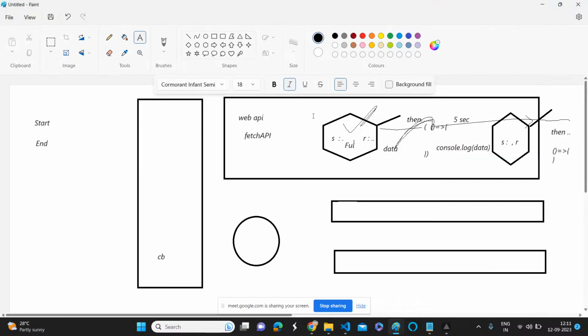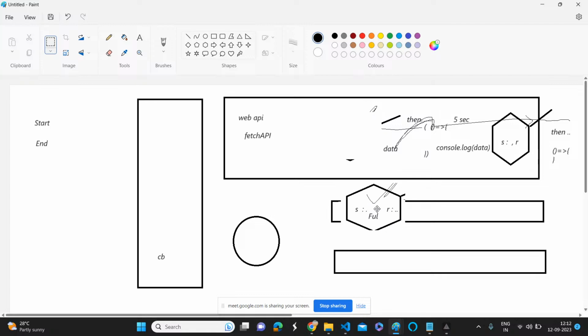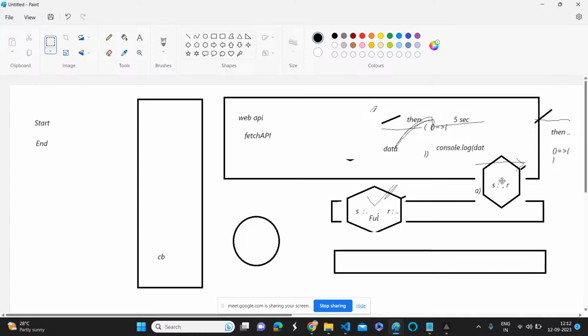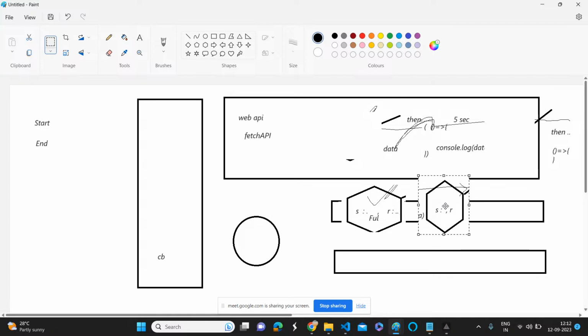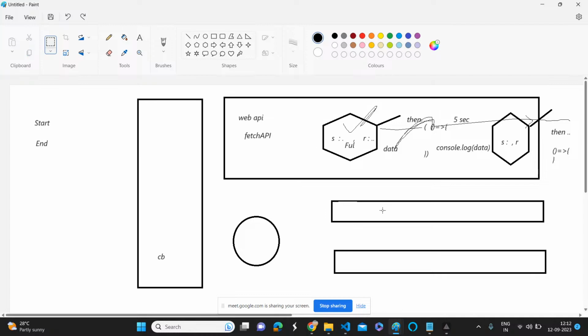Maybe there is a chance, I'm not sure, that whenever it is returning a promise, whether this promise is there inside the microtask queue. Once that promise returns another one, maybe it will be there, then it will push that callback function. I need to investigate, but right now you don't need to break your head. Simply understand that whenever you invoke this, the callback function is going to be in the microtask queue, then the event loop is going to push it and it will execute.